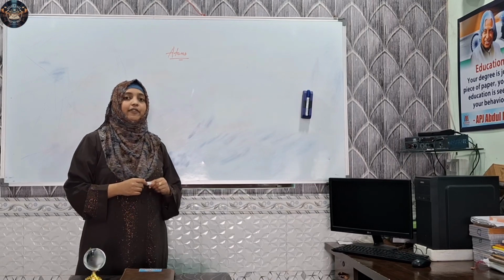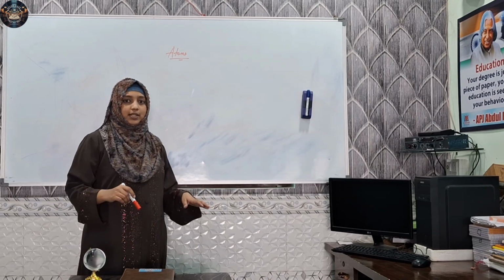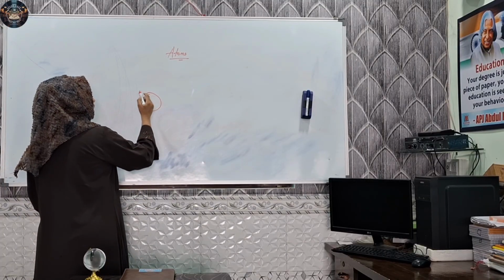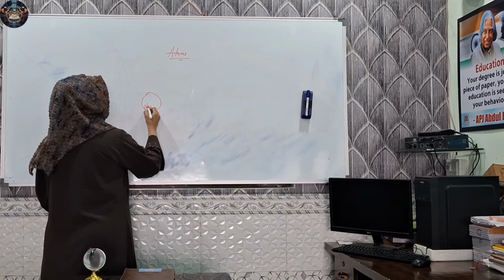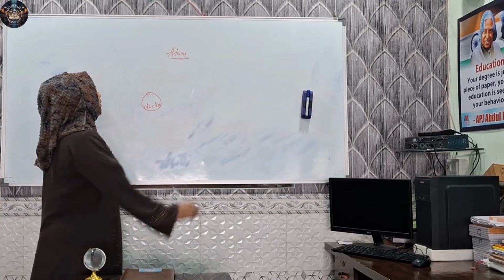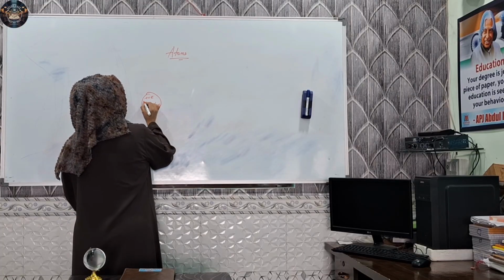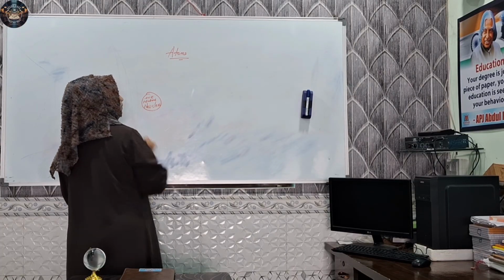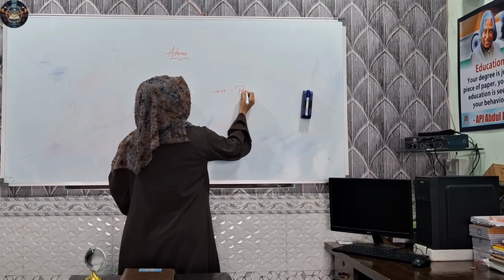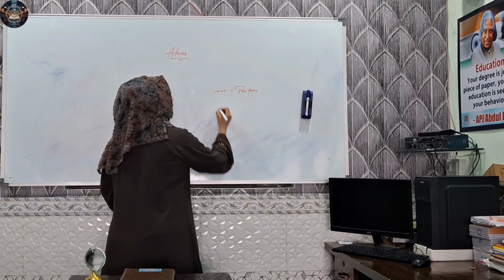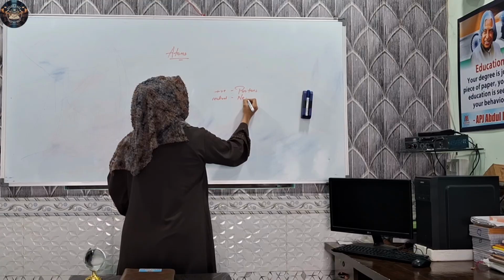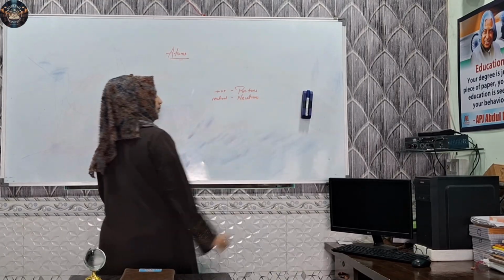Got it? So today we are going to learn its structure first. In its structure, what we have in the center is the nucleus. Inside the nucleus, we have positive charges and neutral charges. These positive charges are called protons and neutral charges are called neutrons.